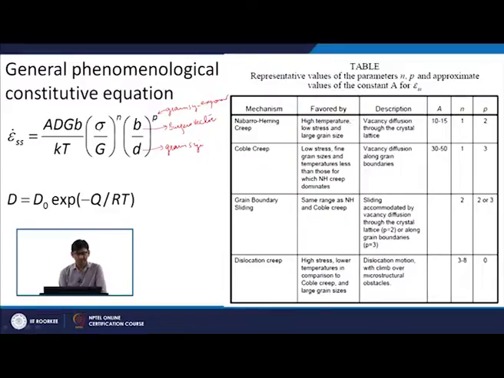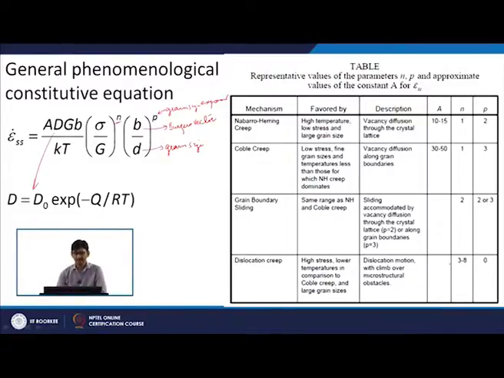Here is the stress sigma acting on the system, normalized by the shear modulus G, and again there is an exponent for that, which is called the stress exponent. Then A is a constant depending upon the material and deformation condition. D is your diffusion coefficient, which is given by an equation like this, as we have already seen. G, as I just told you, is the shear modulus or modulus of rigidity. B is the Burgers vector, K is the Boltzmann constant, and T is the temperature of deformation. These are all the parameters here.